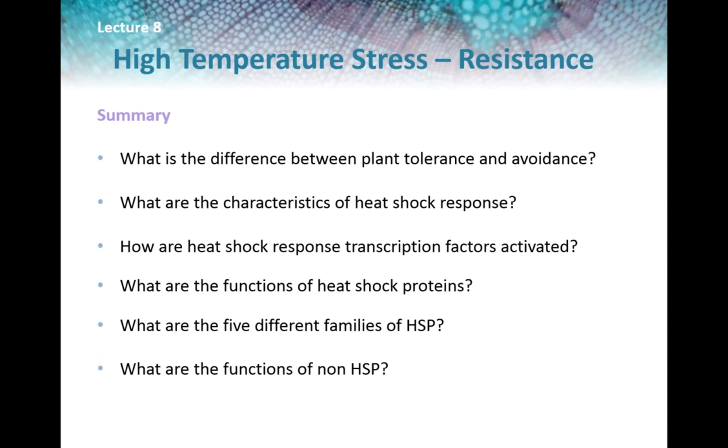By the end of the second part of high temperature stress, you should know the following. What is the difference between plant tolerance and avoidance? What are the characteristics of heat shock response? How are heat shock response transcription factors activated? And what are the functions of heat shock proteins? What are the 5 different families of HSPs? And what are the functions of non-HSP?